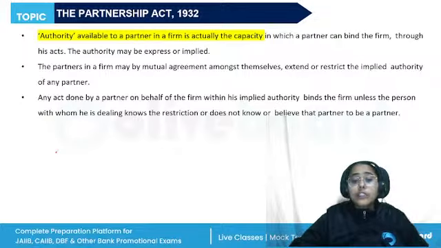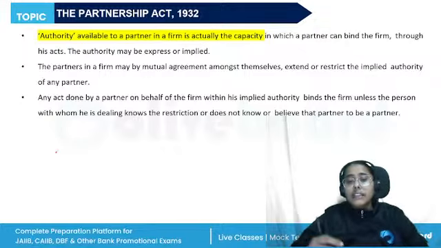Then they have the duty to indemnify the loss which is caused by fraud. This is an absolute duty, and no partner can contract himself out of it in the agreement, right?